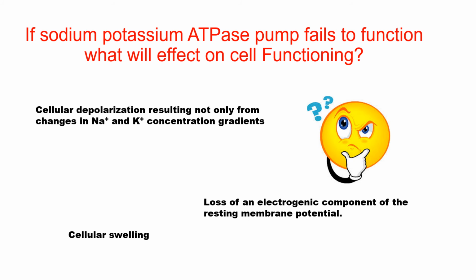Why? Because now the coupling ratio of 3:2 will not be maintained, and a contribution toward resting membrane potential of -4 millivolt will be lost. So we don't have this contribution by the sodium potassium ATPase pump. So these are some of the effects that will occur when this pump stops functioning.